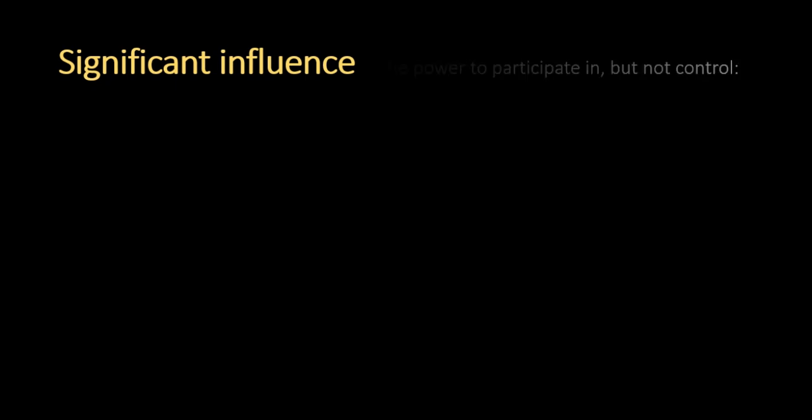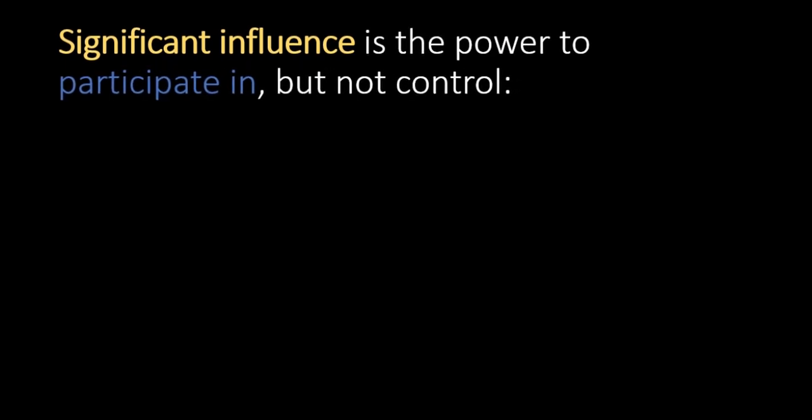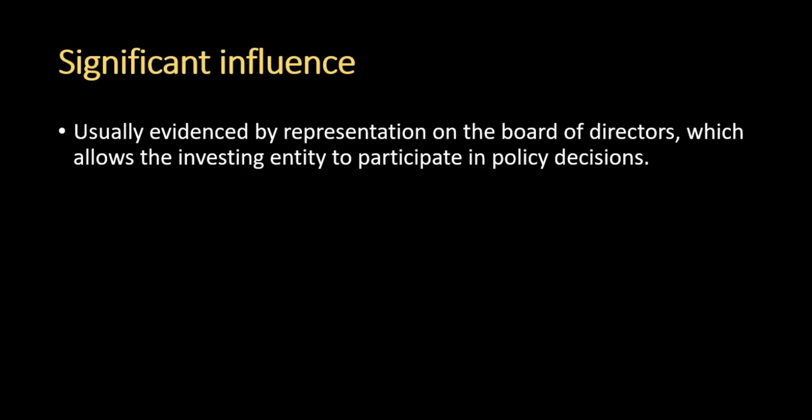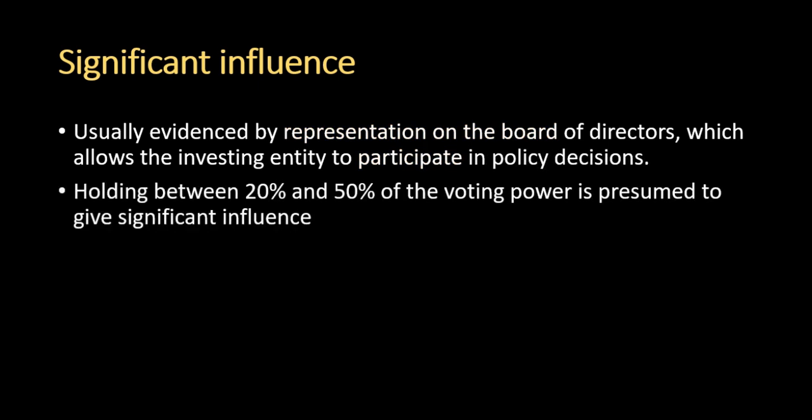What exactly is significant influence? It is the power to participate in, but not to control, the policy decisions. Main indicators are representation on the board of directors and shareholding of 20% to 50% of voting power. But remember, shareholding alone is not enough. It only indicates, it is not an automatic rule to be an associate.